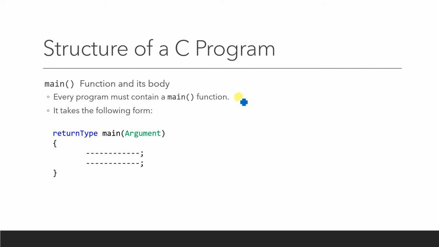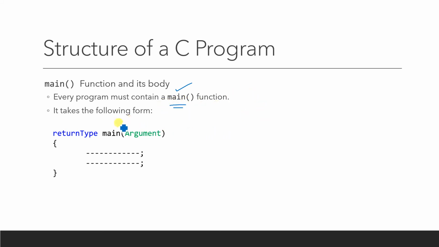Fine. So the next part is the main function, or the body of the main function, which is the mandatory part of any C program. As I have already told you, in every program you write, at least one function must be available, and that function is the main function. Your program may contain multiple functions. If it does, one among them will be the main function.